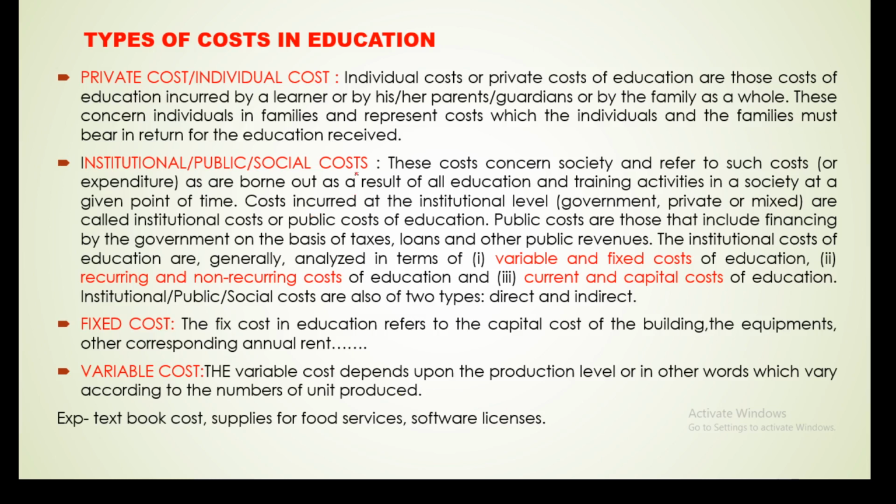So there are different types of cost in education. One is the private cost. We can say private cost is also individual cost.